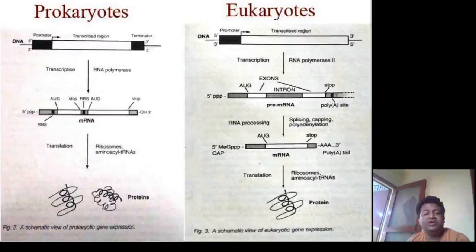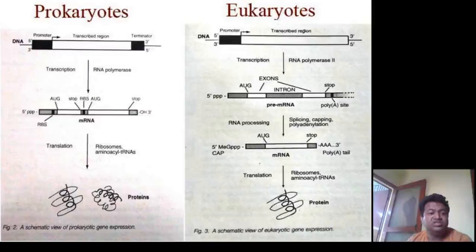The first is that in case of prokaryotes, we do not have introns, that is the non-coding DNA, but in case of eukaryotes, we have introns in addition to exons, and the introns have to be kicked out so that the process of translation gets better.